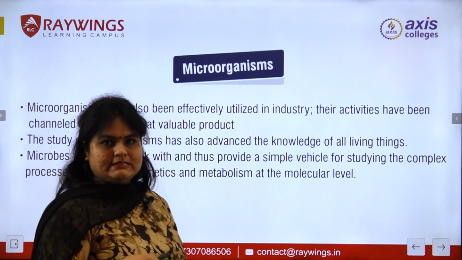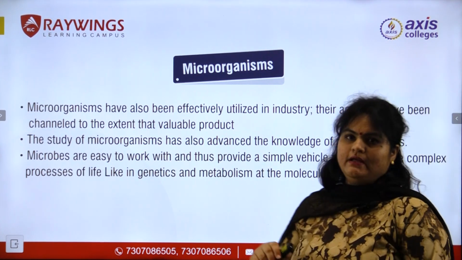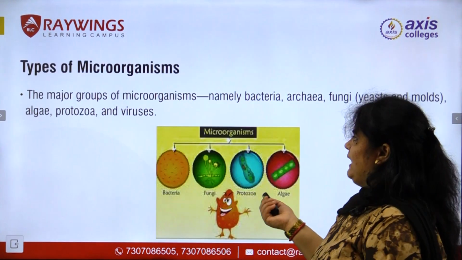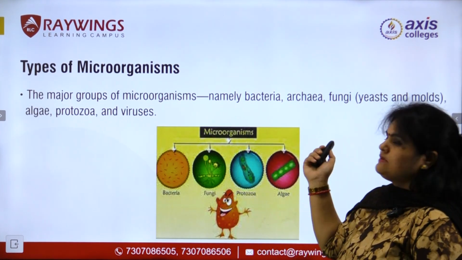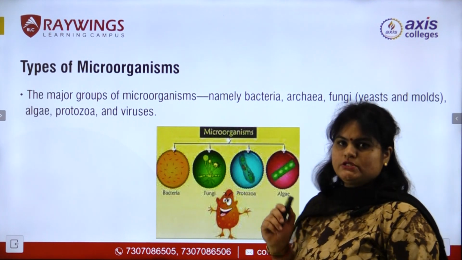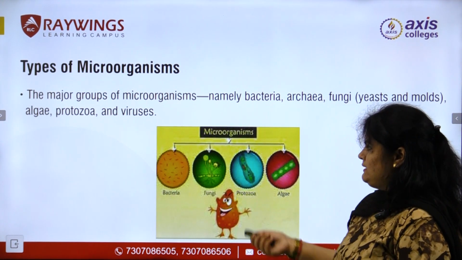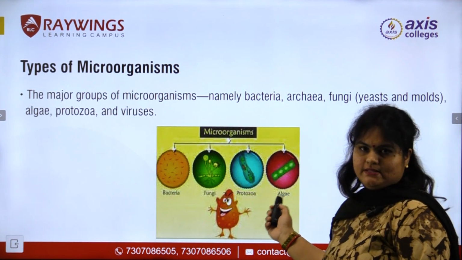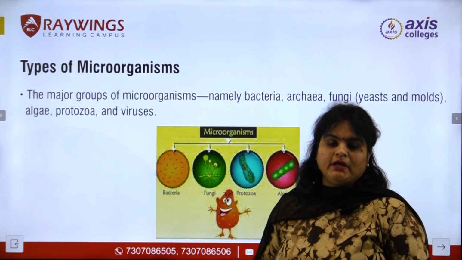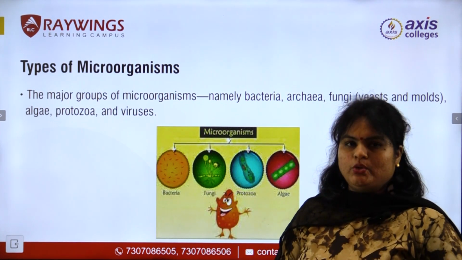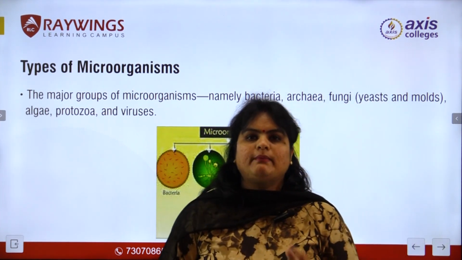Like there are viruses, there are bacteria, and they provide a simple vehicle in genetics technology also. And there are types of microorganisms. So in microorganisms, bacteria, fungi, yeast, protozoa, viruses are there. This is a bacteria, this is a fungi, this is a protozoa, and this is an algae. So how do scientists know which type of microorganism is there? They know by their structure. So when we study any microorganism, we have to know the structure of that particular microorganism.